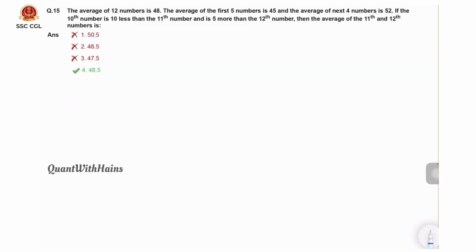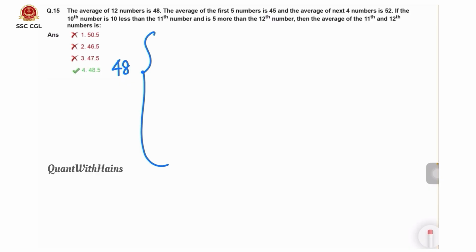Now let us understand this 15th question. Here this is an average question. How do we solve? Here the question is, the average of 12 numbers is 48. There are 12 numbers. Average is 48. The average of first 5 numbers is 45 and the average of next 4 numbers is 52. If the 10th number is 10 less than the 11th number and is 5 more than the 12th number, then the average of 11th and 12th number is what?